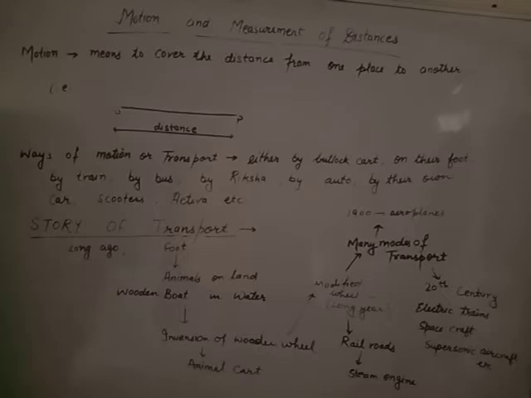Beta, motion is the distance covered by an object. There is a general discussion about motion.